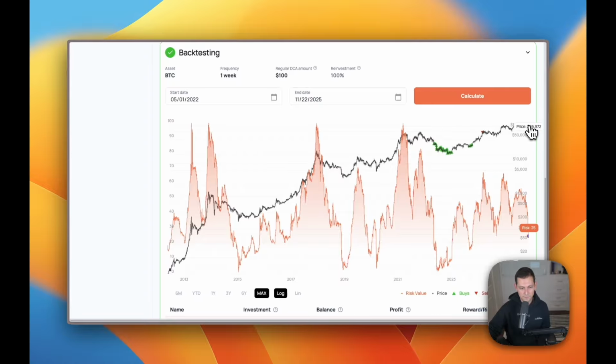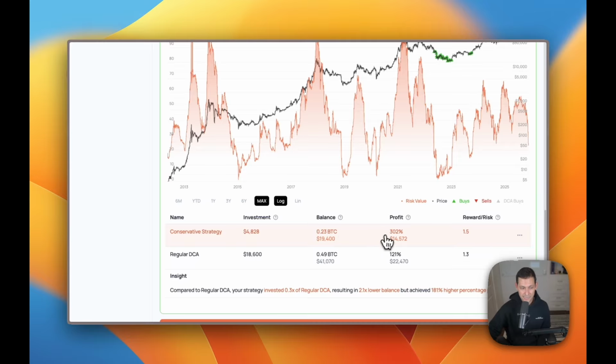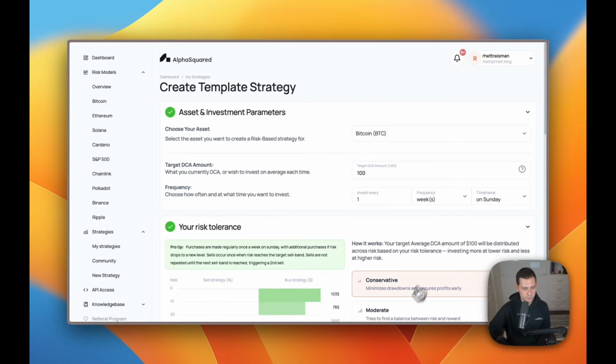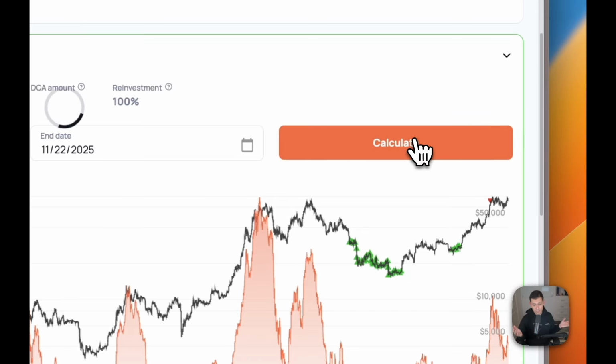Maybe if it goes a little bit lower, it'll start to buy again. But we'll see here, it invested less and it massively outperformed on the profit side. And so then if we go ahead and split the difference with like a moderate strategy, I think this is where most people are going to want to be, depending on what your use case is.